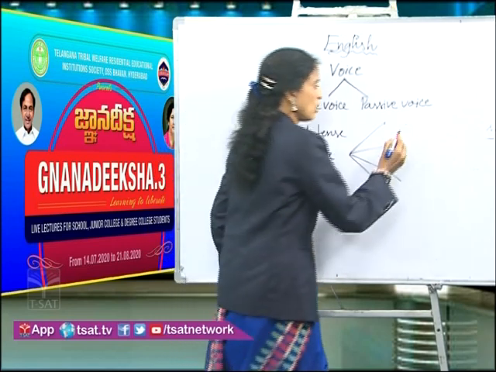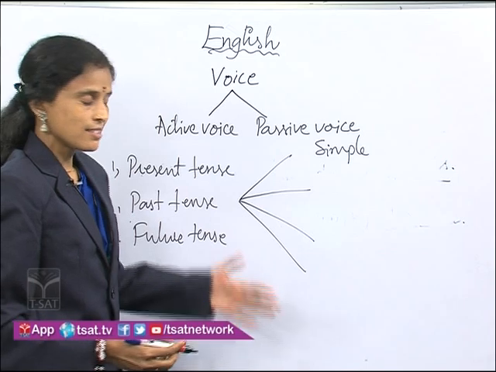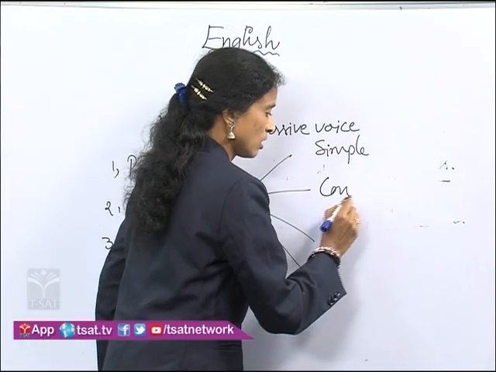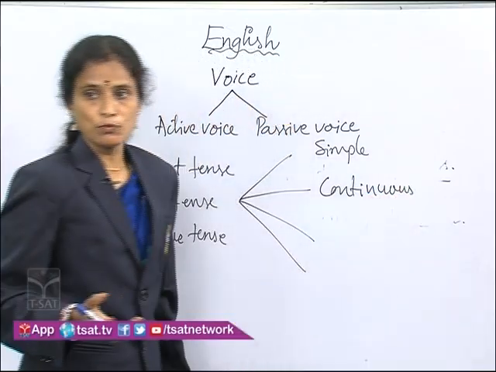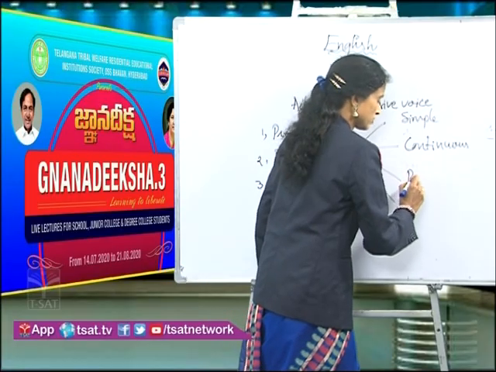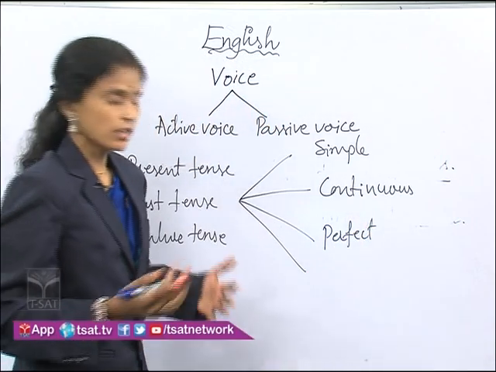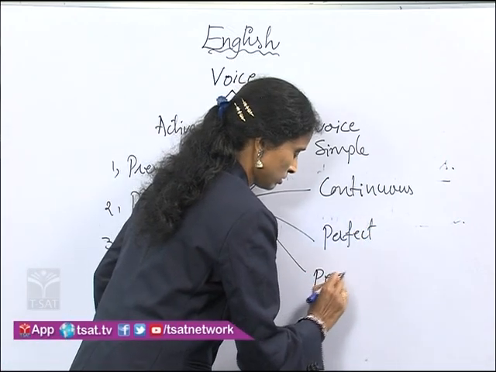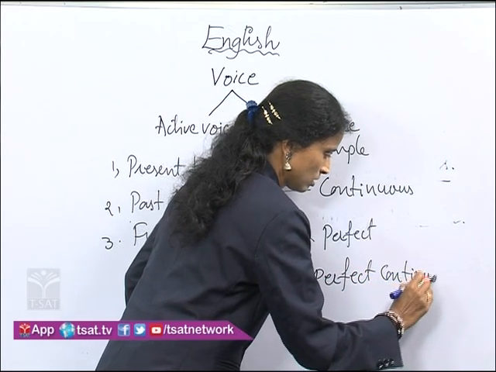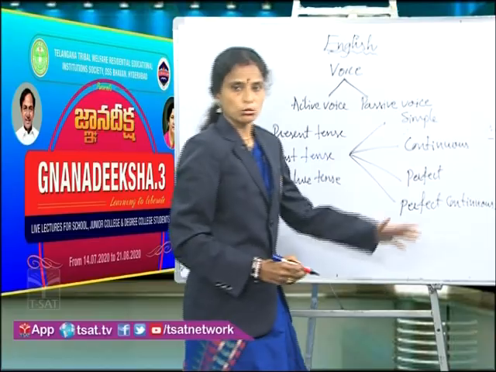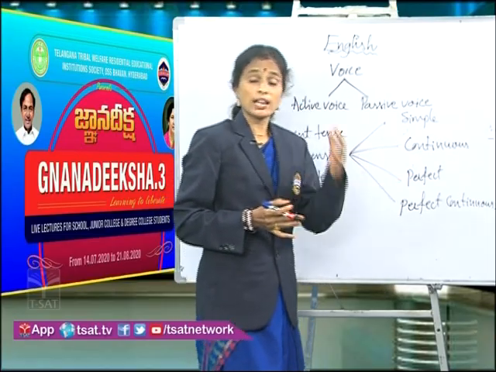What is the first form? The first form is simple, right? And the second form is continuous, and the third form is perfect, and the fourth form is perfect continuous. Right? So this is how. Mainly we have 3 tenses, and each main tense has been classified into 4.